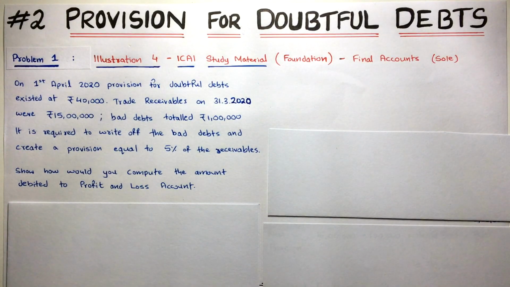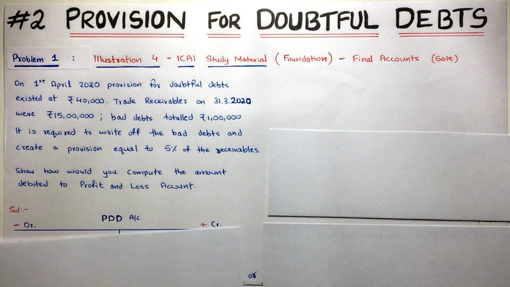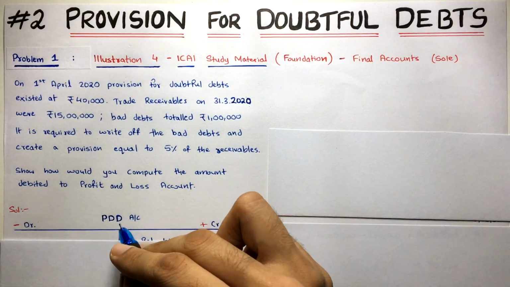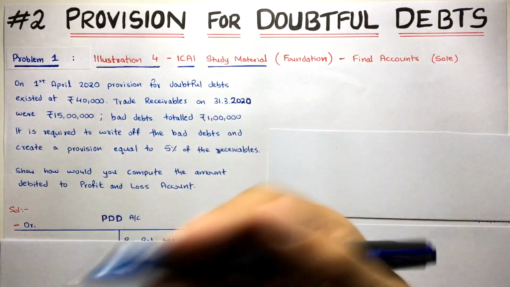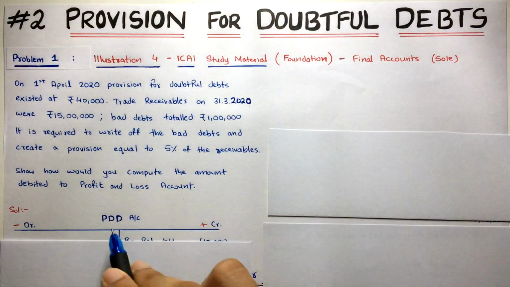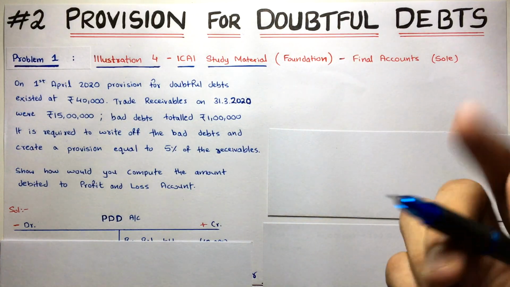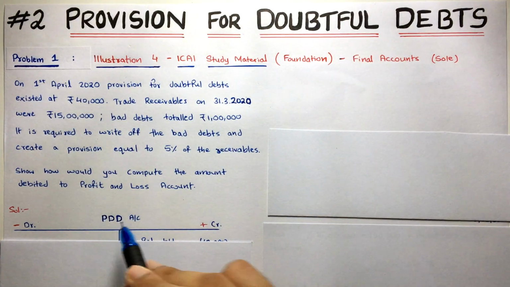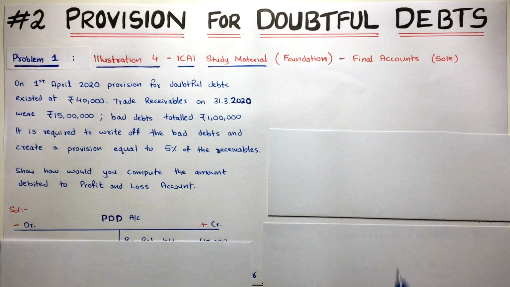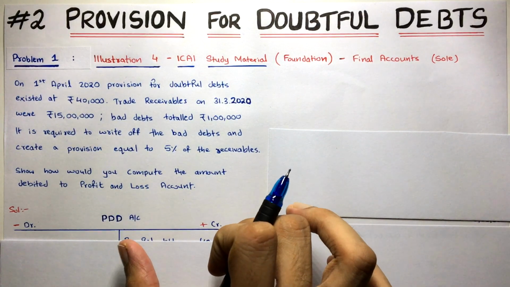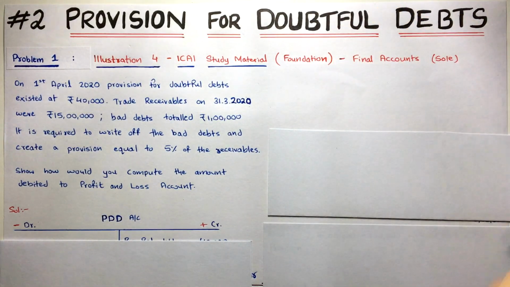You just have to create the ledger account of provision, the T account of provision, the PDD account. You all know PDD account is a contra asset account. It acts against the trade receivables or the debtors or account receivables. It's a contra asset account which has a credit balance. Credit balance means if you want to increase this account, you have to credit, and if you want to decrease this account, you have to debit. The opening balance will be on the credit side, and the closing balance will be on the debit side. That's what credit balance for any account means.